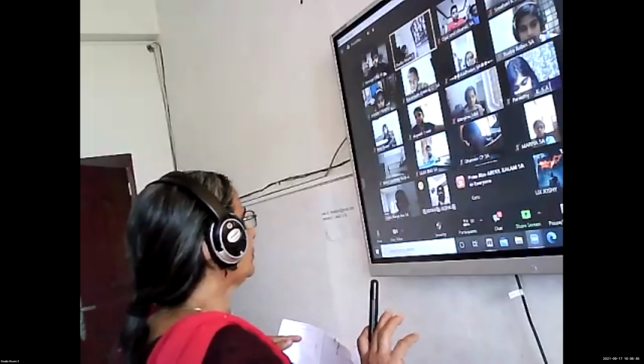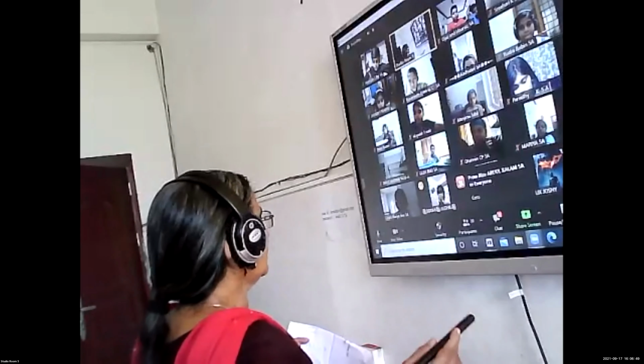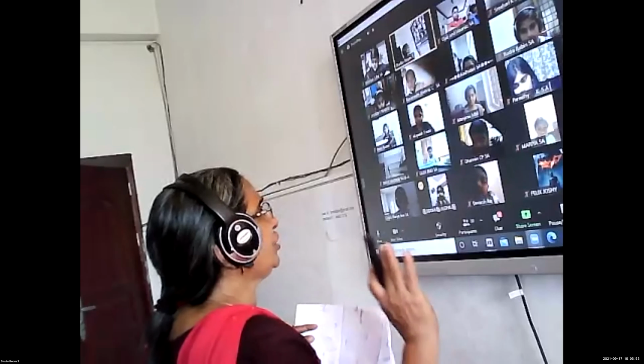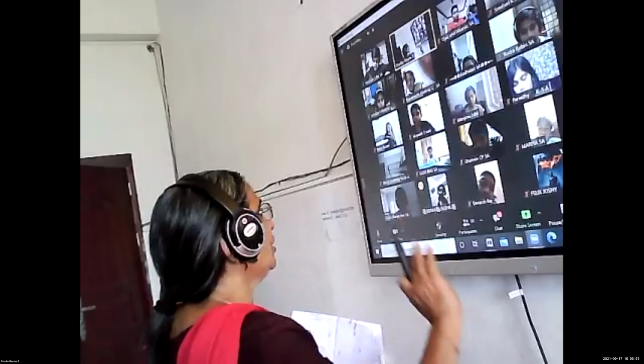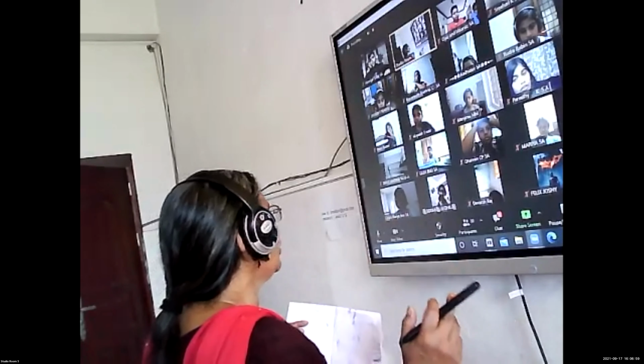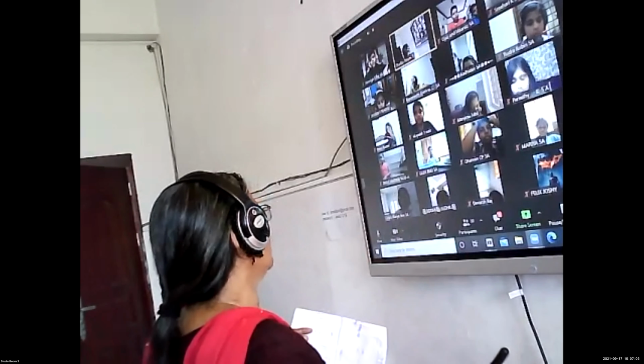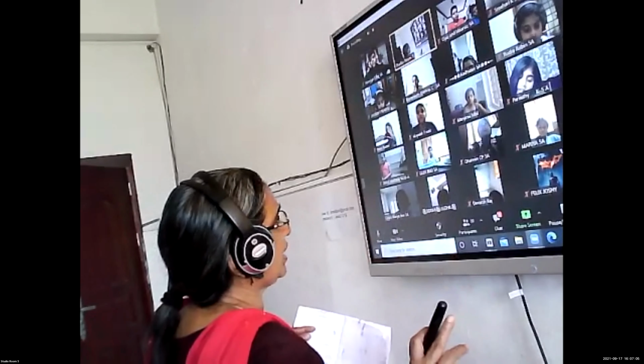Next one, divisibility of 6. If you want to check it, the number should be divisible by both 2 and 3. It should be divisible by 2, it should be divisible by 3 also. Then only the number is divisible by 6.